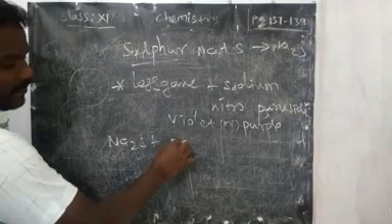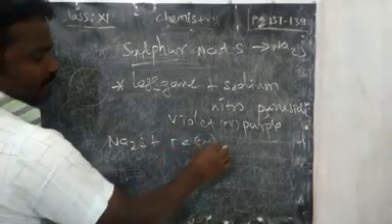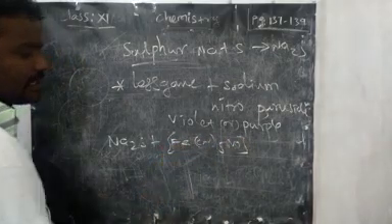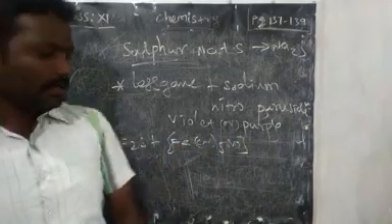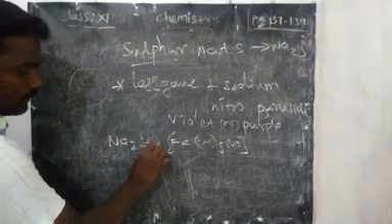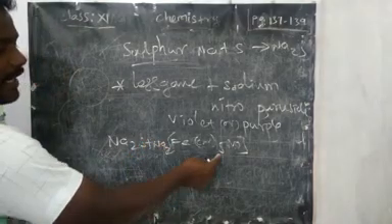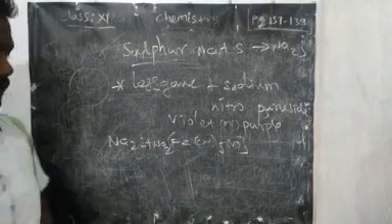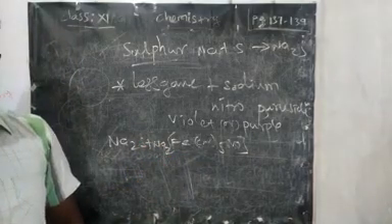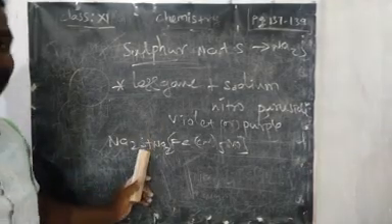That is nothing but Na2[Fe(CN)5NO]. This compound is called sodium nitroprusside. This compound is treated with Na2S, sodium sulfide.